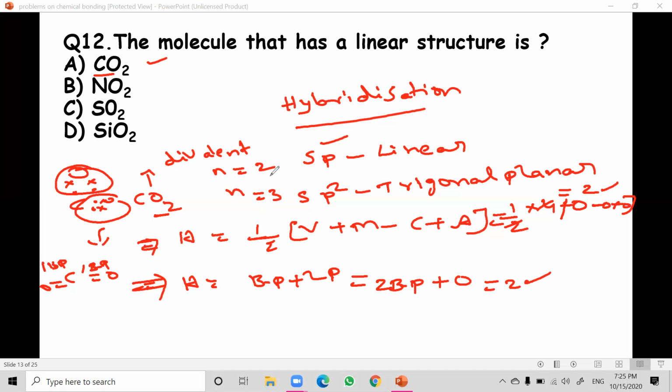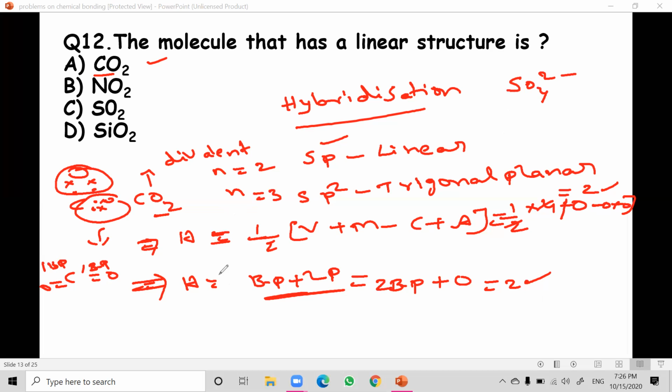If you don't remember the shapes of important molecules, you don't need to, because you can do it logically. You can use either this method, half into V plus M minus C plus A, which is especially useful for ions, because if you take SO4 2 minus, as we discussed in the class, you can use this method directly and get the answer. Whereas the other method you can use for all types, neutral molecules as well as ions.